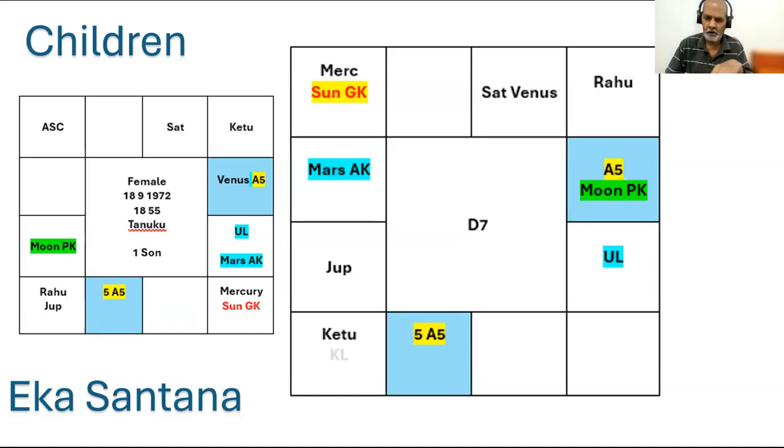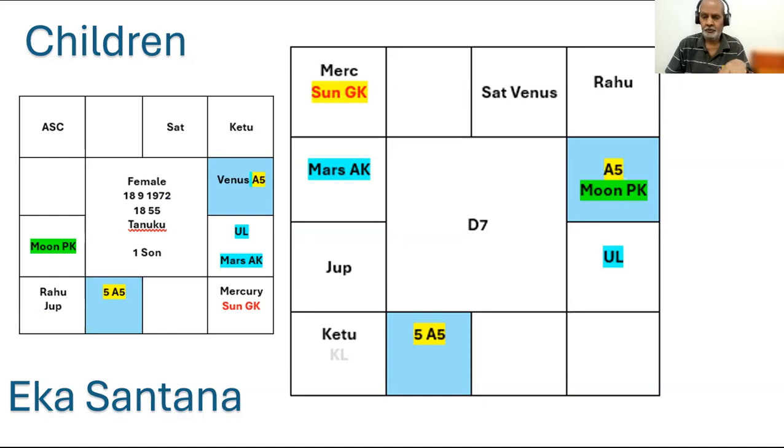That is a good point, point number one. Lord of fifth from A5, Mars, is in Aquarius. It is aspecting A5. So A5 and fifth from A5, A5 and Lord of fifth from A5, Lord of A5,